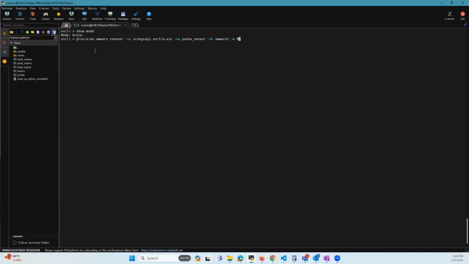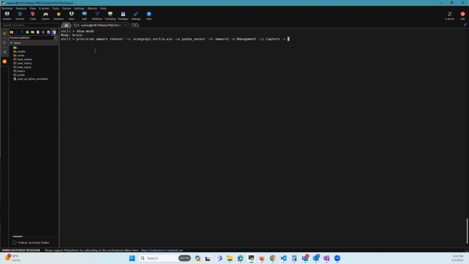-m is the management network port group name, so in our case that would be management. Then -cp is the capture network port group name, so I'm going to give capture. Then -s is the name of the vSwitch being used, which has the port groups defined.